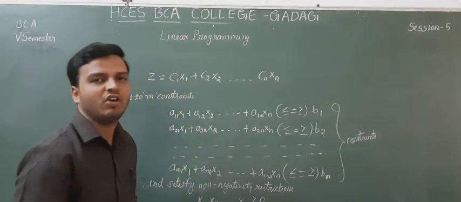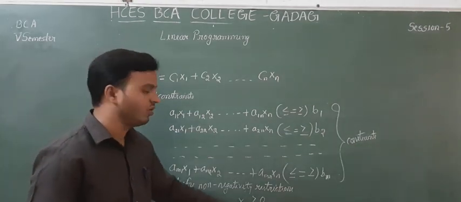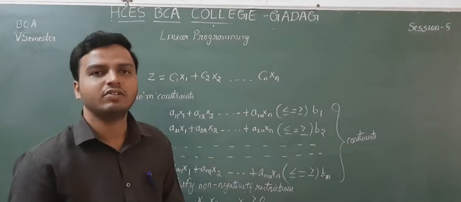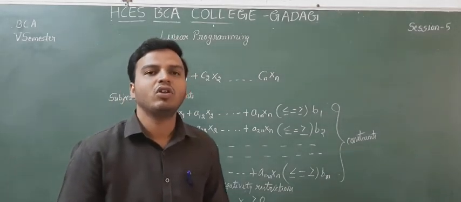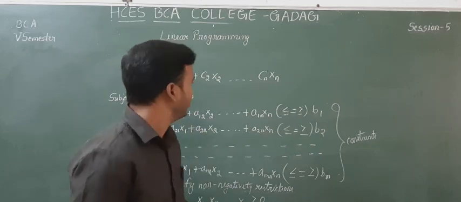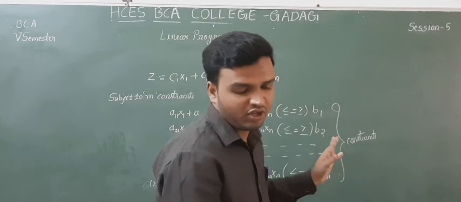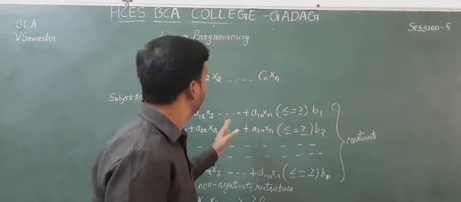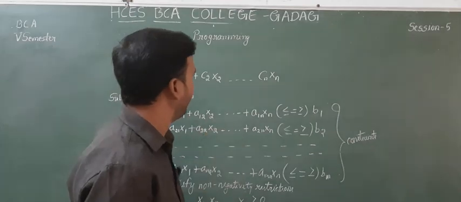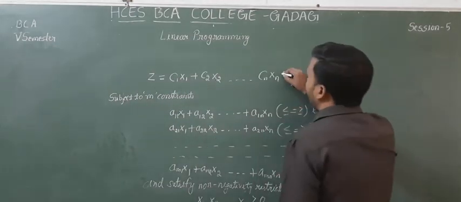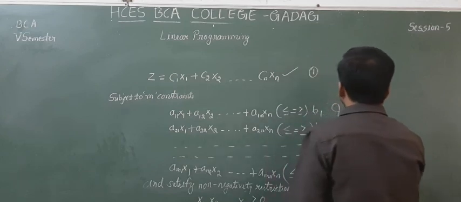Whatever values we are finding for the decision variables are always greater than or equal to 0, so there is no possibility of negativity. So this is called the mathematical formulation of LPP.